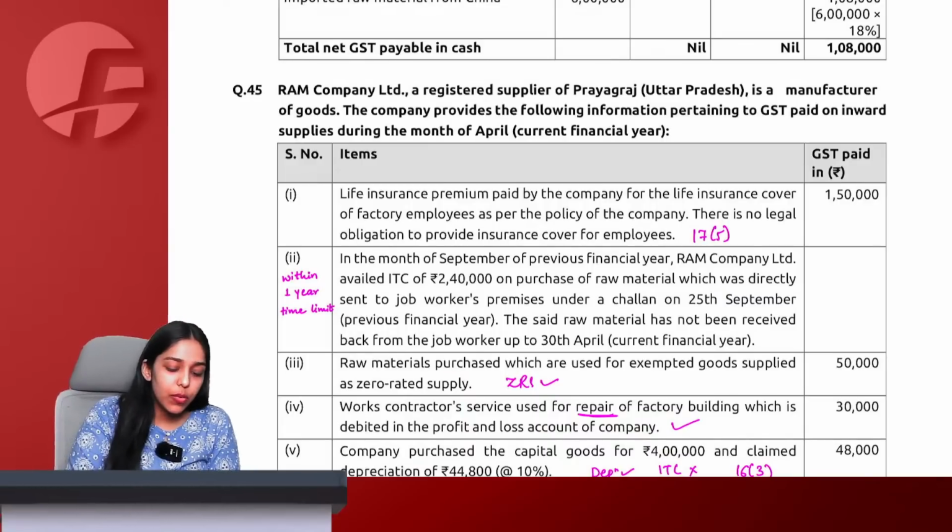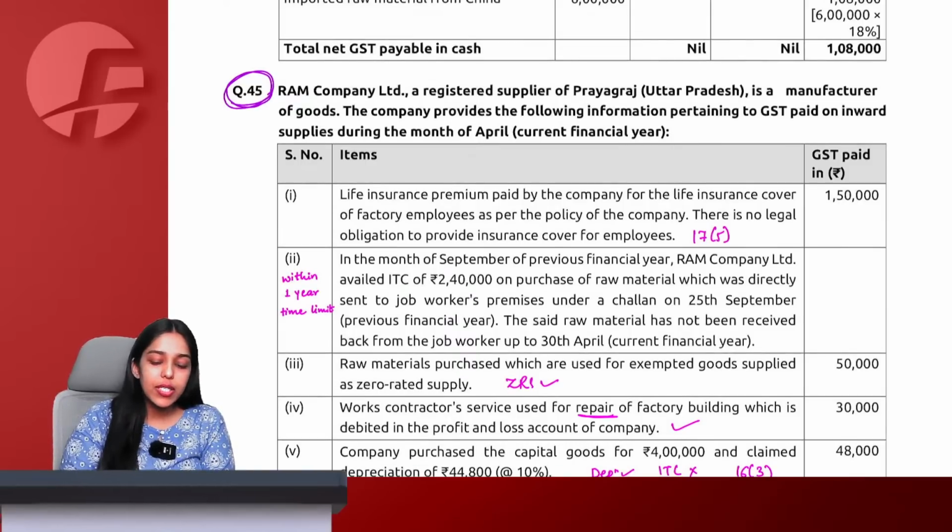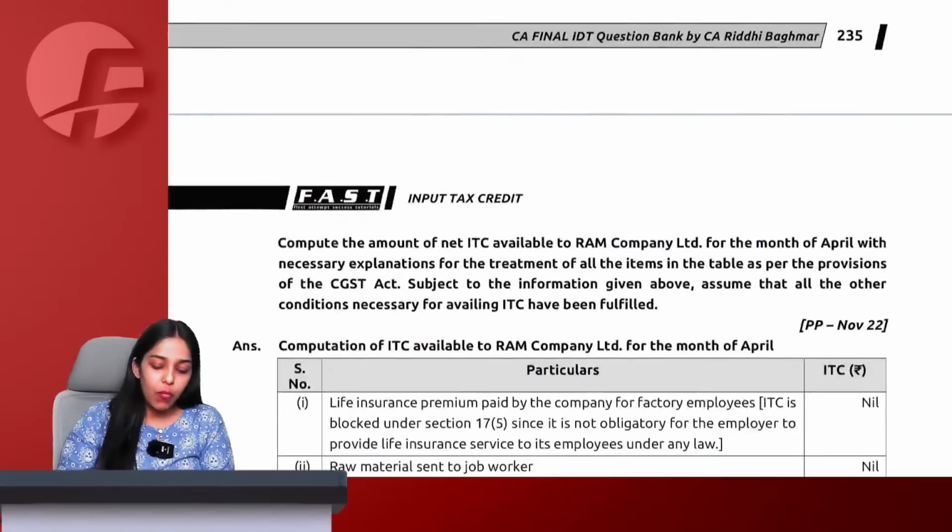Moving on to next question number 45. Ram Company Limited, a registered supplier of Prayagraj, Uttarakhand, is a manufacturer of goods. The company provides the following information pertaining to GST on inward supplies during the month of April. What is the question asking? Compute the amount of net ITC available for the month of April.